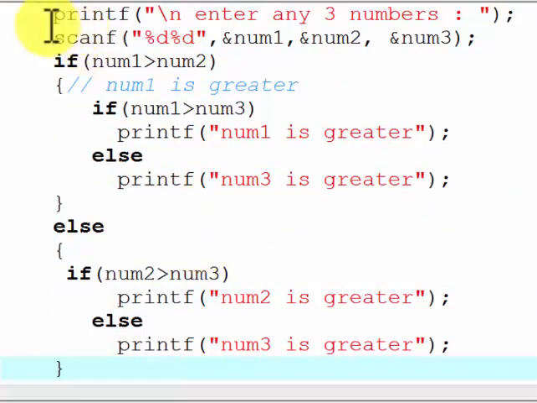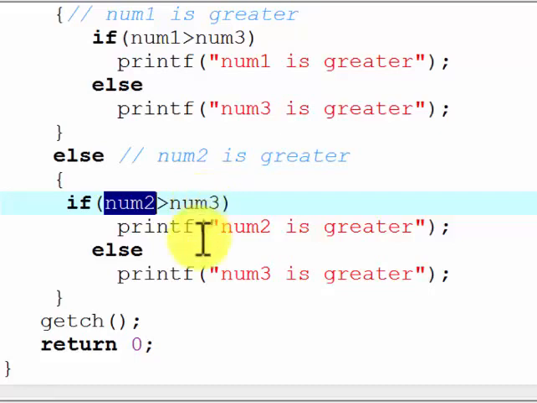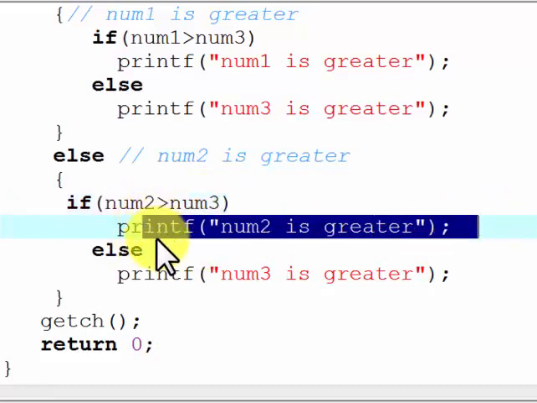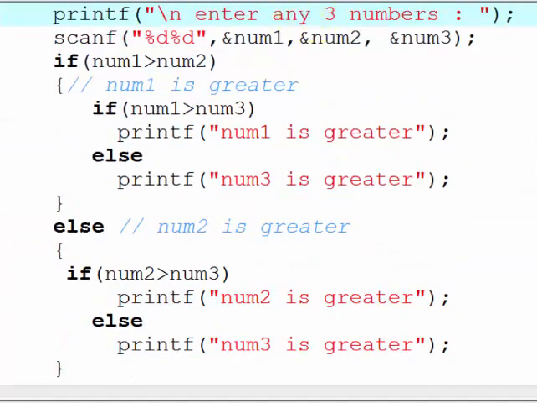If this condition was false, it means number 2 was greater. In this case we compare number 2 with number 3. If number 2 is greater, then number 2 is the greatest, else number 3 is greater. This is an easy concept. First we compare the first two numbers. The greatest of the first two is compared with the third number, and the resultant will be the greatest number. We will execute this program.